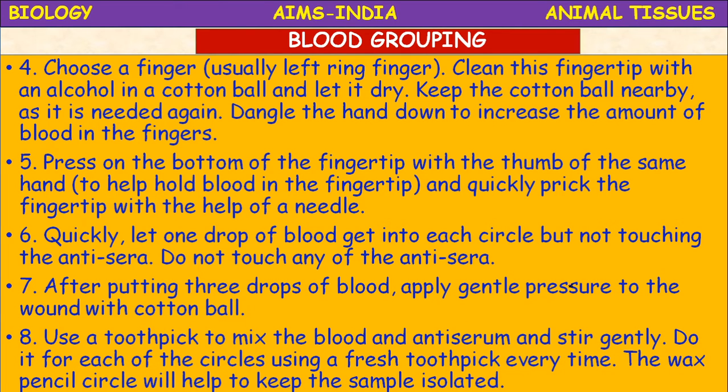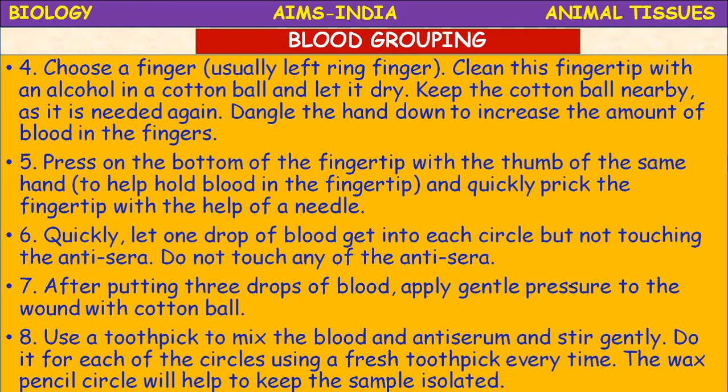Okay, use a toothpick now. Now what you have to do? Now you have to mix it. Use a toothpick to mix the blood samples and antiserum and stir gently. Do it for each of the circles using a fresh toothpick every time. So 3 toothpicks you have to take. You have to mix that antiserum and that blood drop.